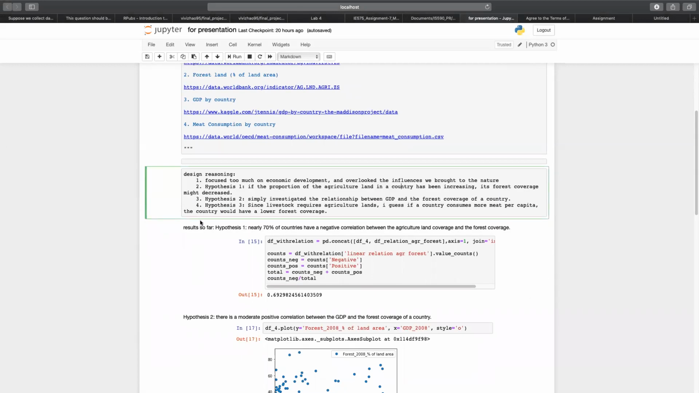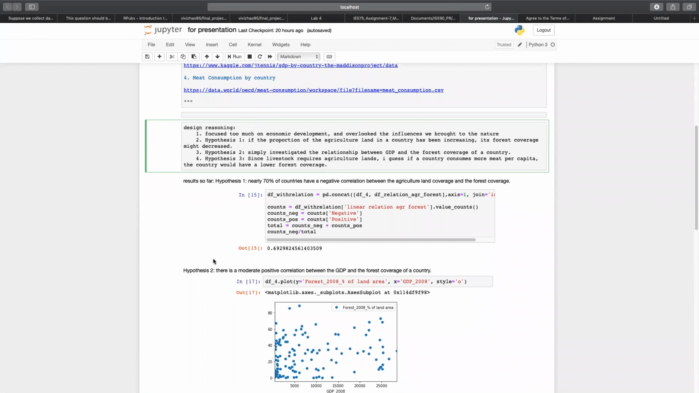For the second hypothesis, I simply investigated the relationship between GDP and the forest coverage. The reason behind the third one is, since livestock requires agricultural land, I guess if a country consumes more meat, they need more land, and so the forest coverage would be lower. And then let's see the results so far.